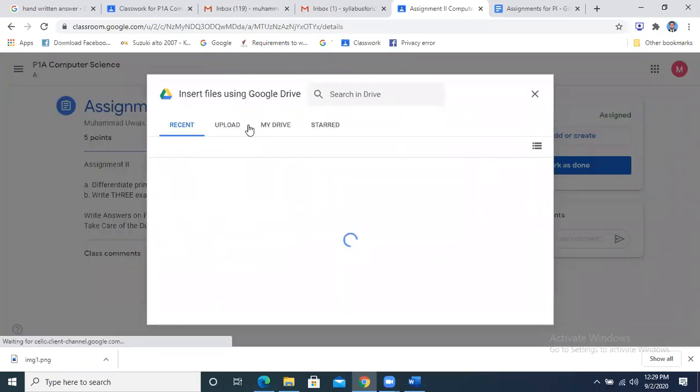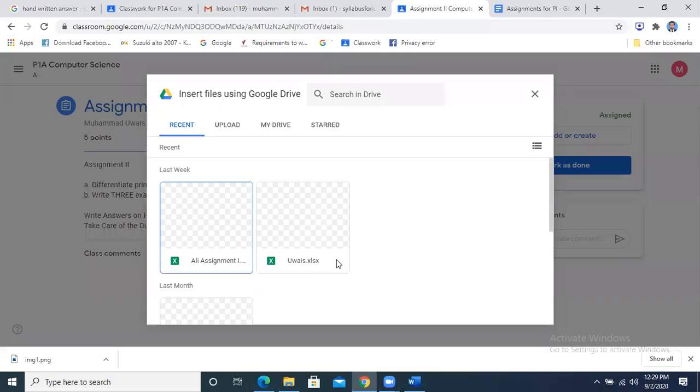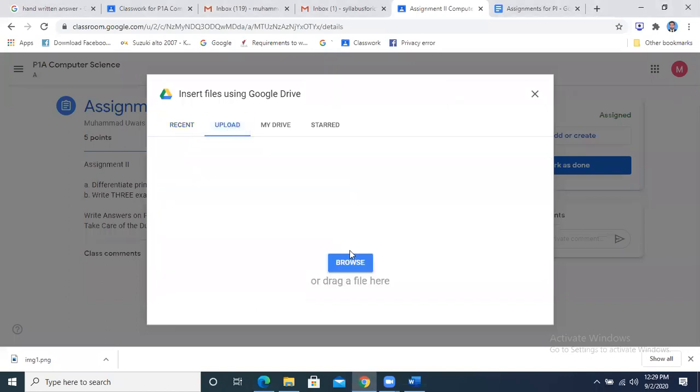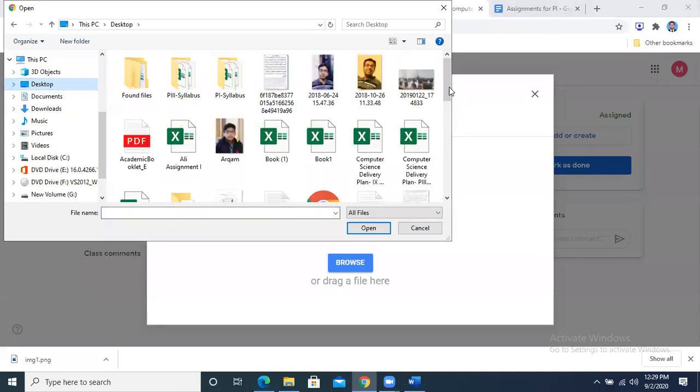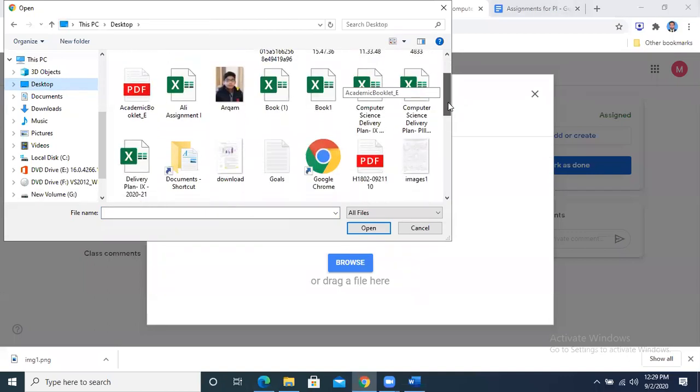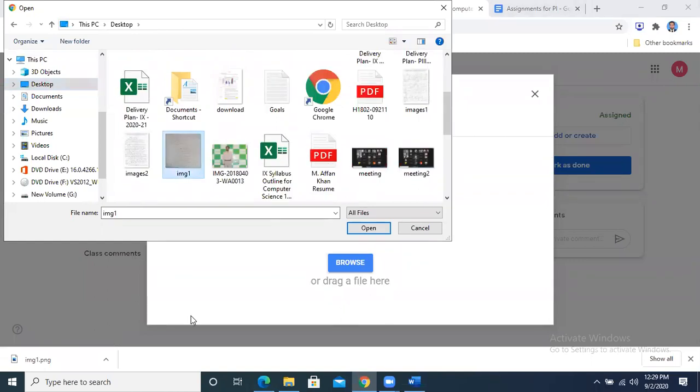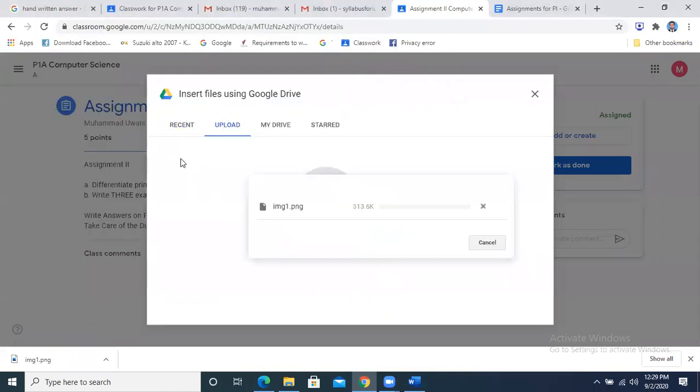I will go there and find out by going to upload, browse the system. My assignment is there on the desktop. Which assignment is there? It was there with the name of image1. This is my assignment. Okay, let's suppose this is my assignment. So I will click on it, double click on it.